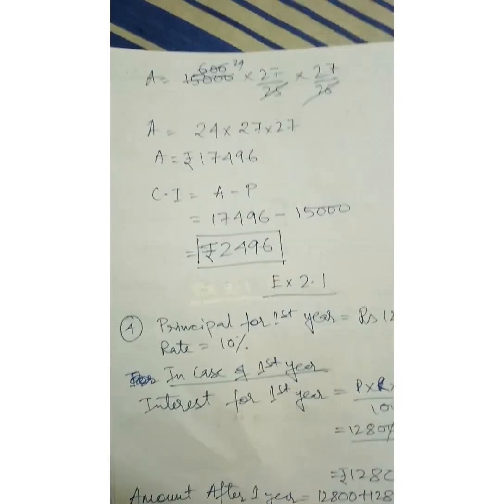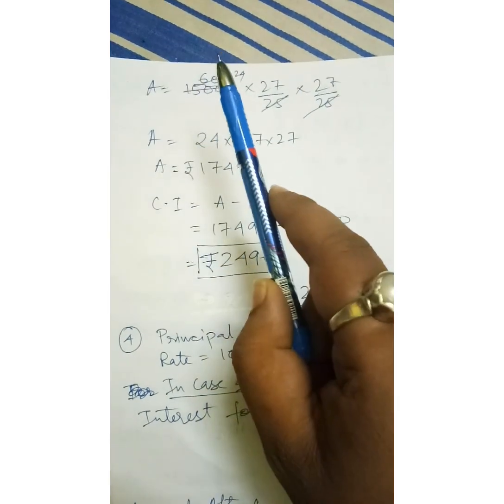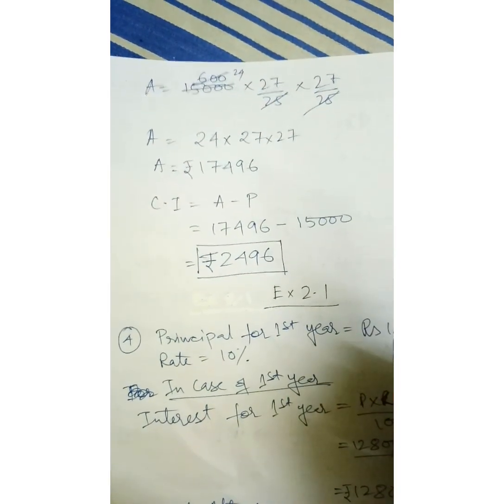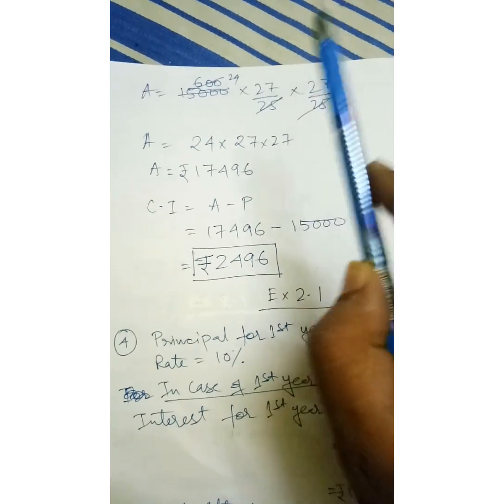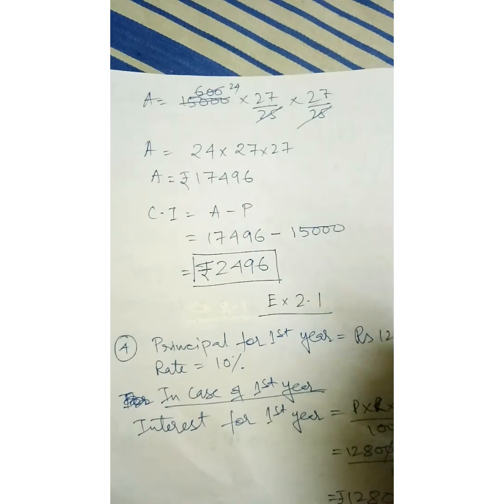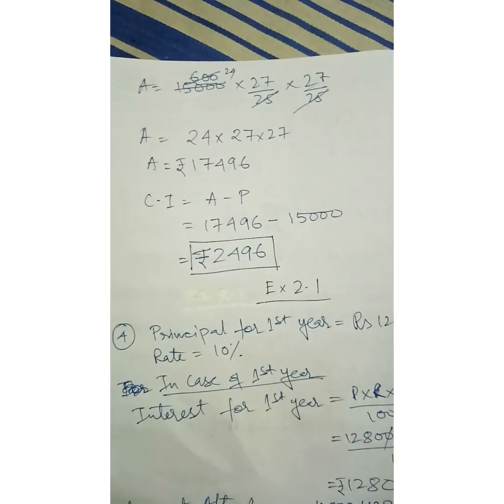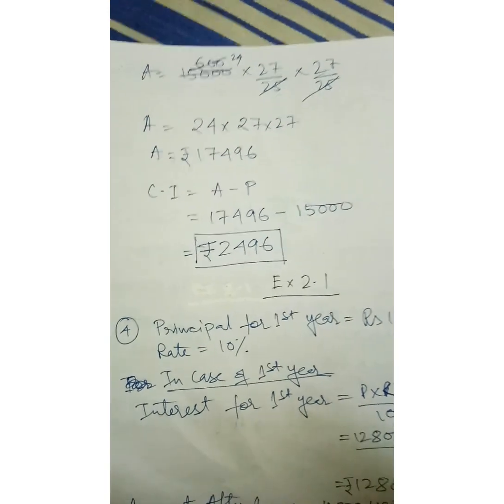Now see what I have written: amount equals 15,000 into, from the last step, 27 by 25 whole square. I have not multiplied the square; I have written 2 times. Why have I written 2 times? These are small tricks that you should remember. We have discussed these things in the previous classes also.